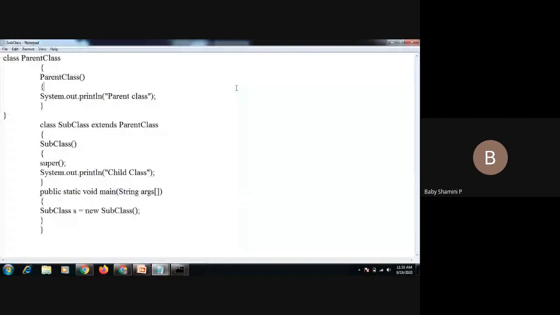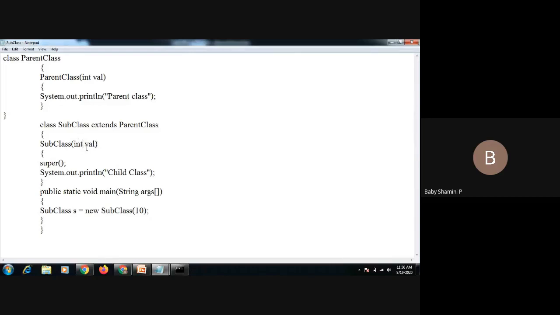Next we have a parameterized constructor. In this case the parent is a parameterized constructor with an integer value, and the child also has a parameterized constructor, subclass with an integer value. Both the parent class and subclass are parameterized constructors. So what do I have to do? From the main function, I need to pass an argument for the constructor. First we have a parent class. This is a parameterized constructor, so we must declare a variable. And the subclass is also a parameterized constructor, so we must declare a variable.